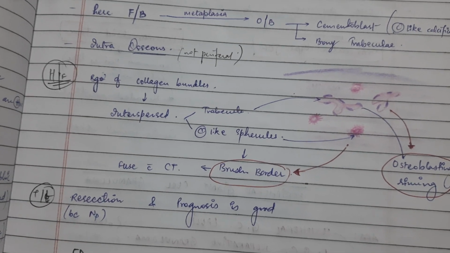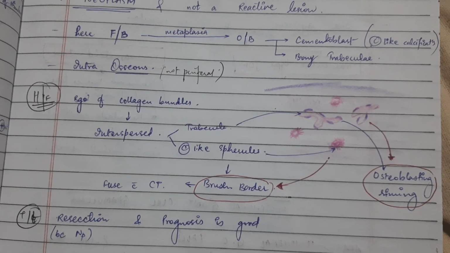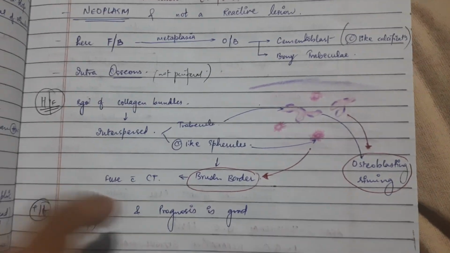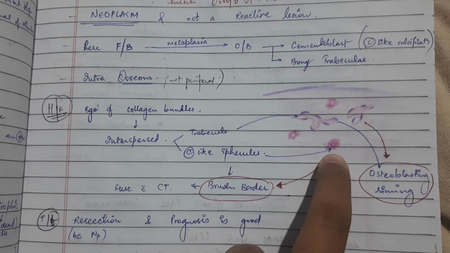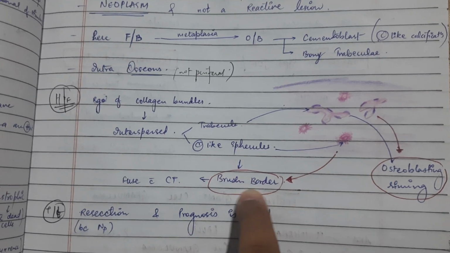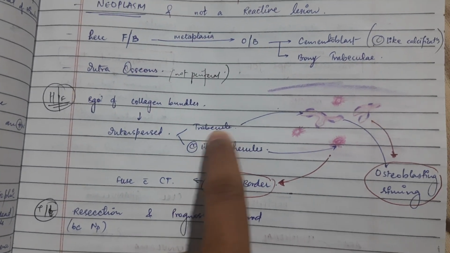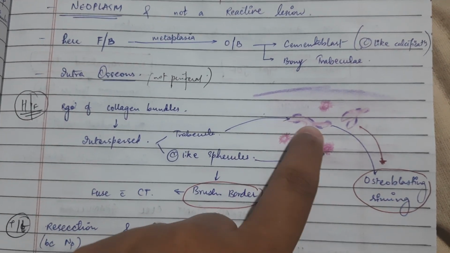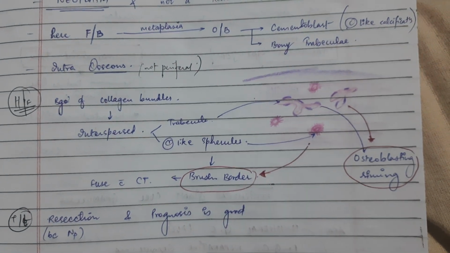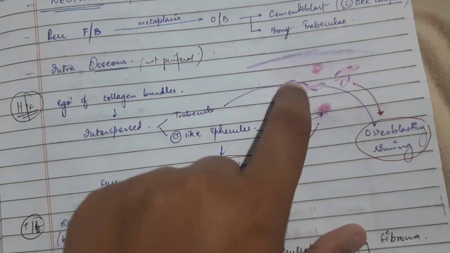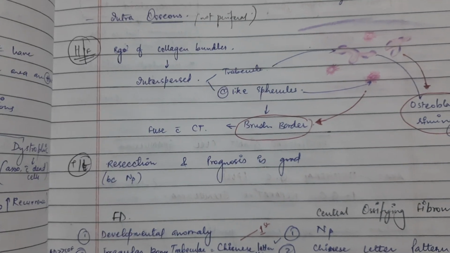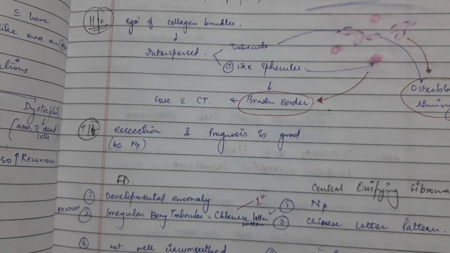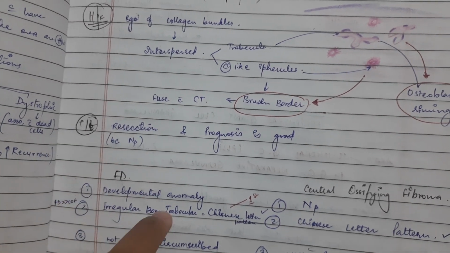Histological features: a background of collagen bundles, in which trabeculae or cementum-like spherules are present. These cementum-like spherules have a brush border fused with connective tissue. In the trabeculae-like areas, osteoblasts are rimming, making the boundary of the trabeculae. Treatment is resection, because it's a neoplasm, and prognosis is good.